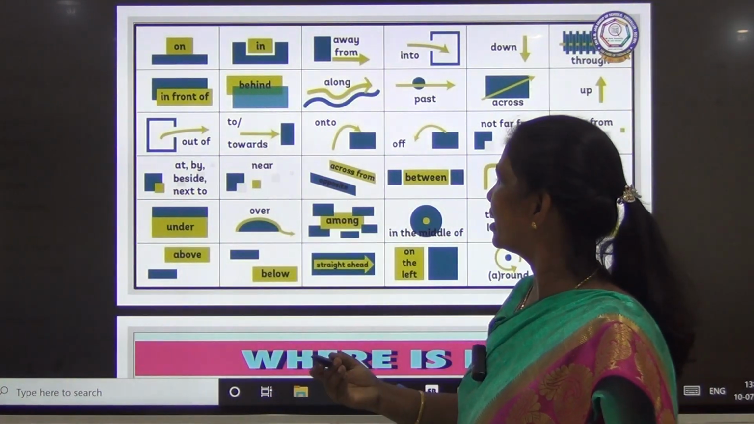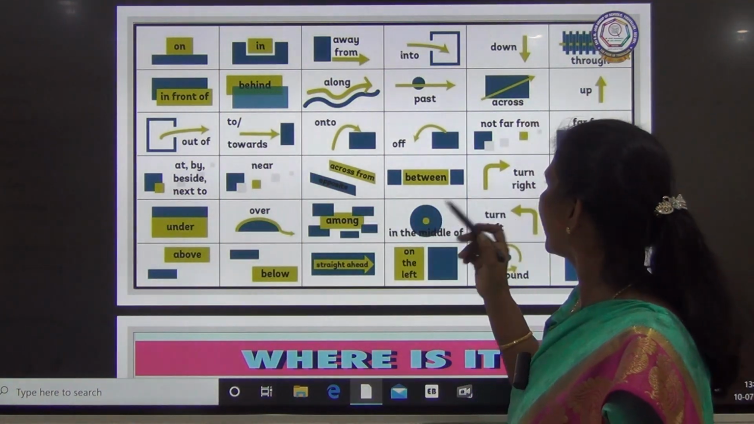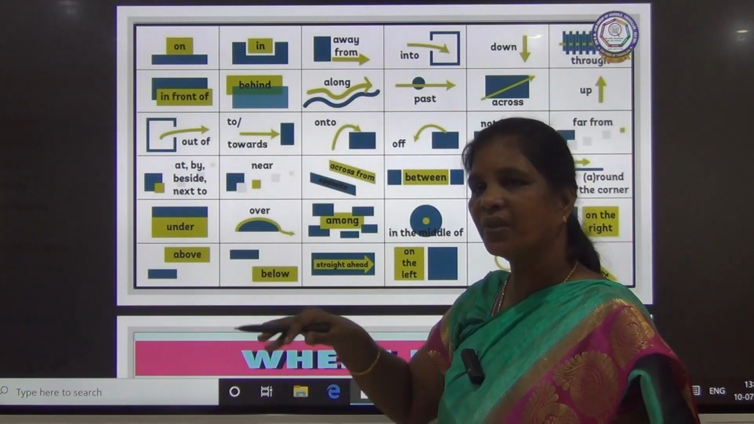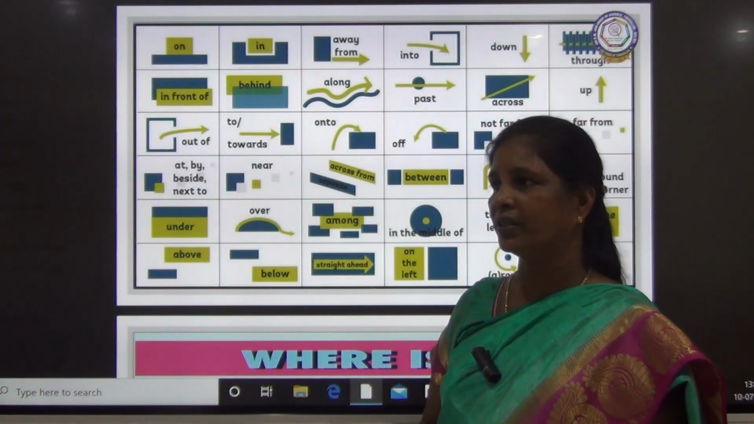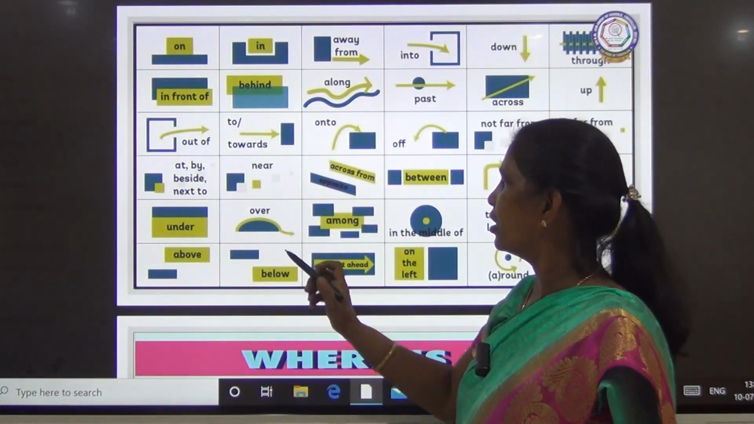And near means very near. Across from or opposite. Between, turn right, you will be turning right, and turn around. Under means something which is under, it is not seen. For example, you will be seeing roots, they will be under the ground.